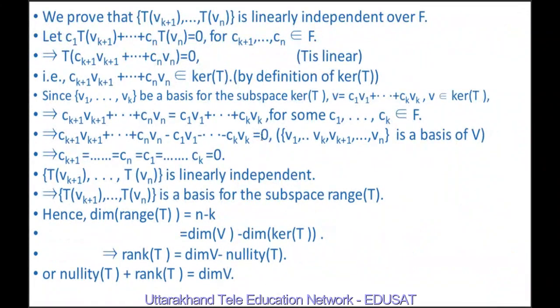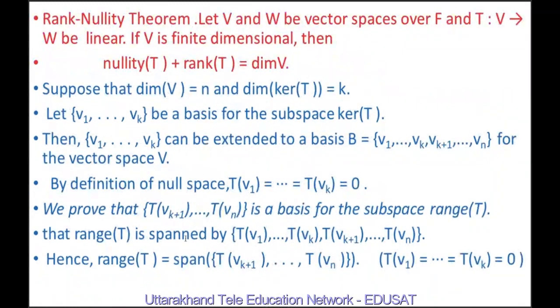Now we prove that this set is also linearly independent, because if we want to prove any set to be a basis, then first of all it should be linearly independent, and secondly every element should be expressed as a linear combination of elements of that set. So first we have proved that the range of T is the span of Tvk+1, ..., Tvn.